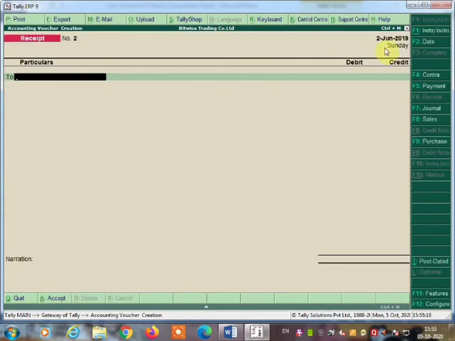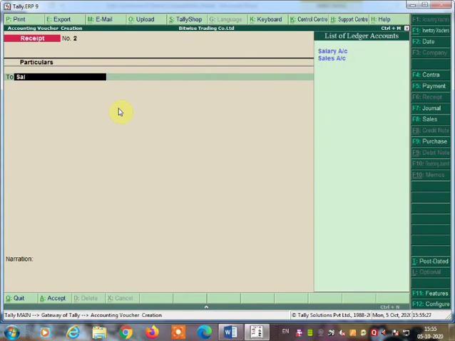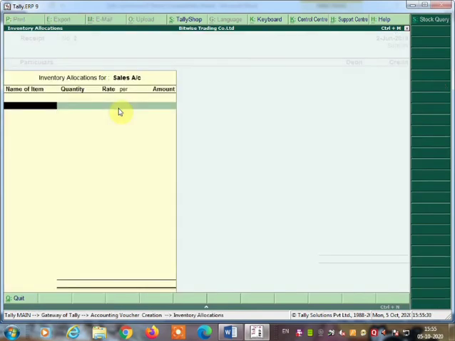Okay, 2nd June. And now you can create a voucher. So cash account debit to sales account. Here the sales account, name of item is goods, amount how much?